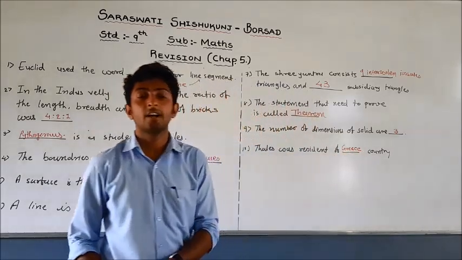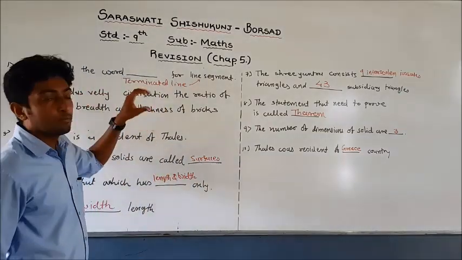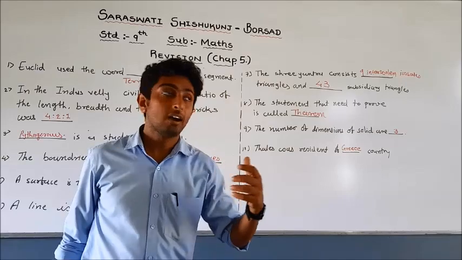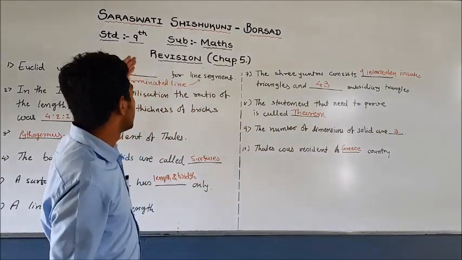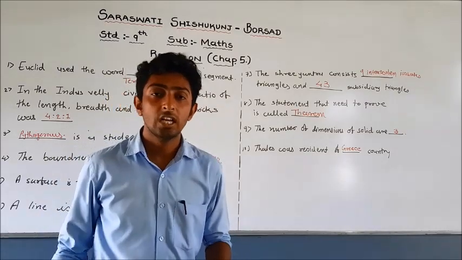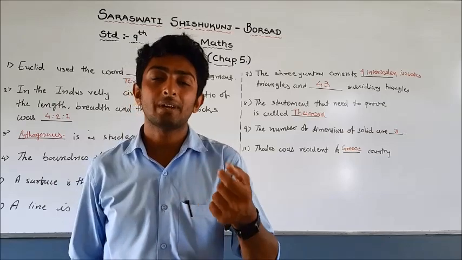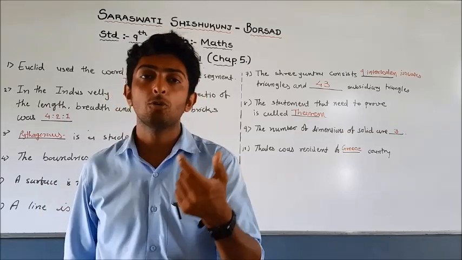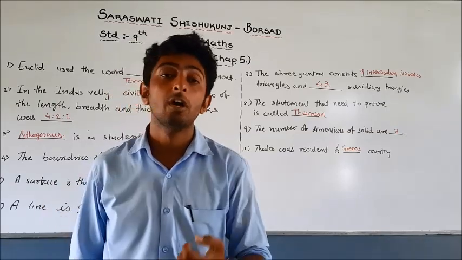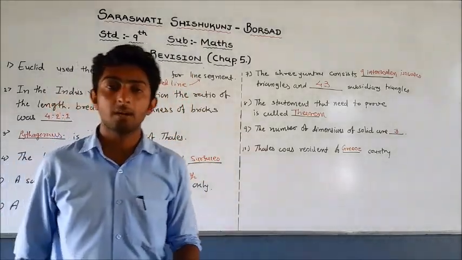Thales was a resident of Greece. Using this fundamental concept, in the examination there will be fill in the blanks, multiple choice and true false questions. You have to prepare axioms and postulates also. Sometimes in the exam you have to write any 2 postulates or any 2 axioms of Euclid's geometry. So this is the whole concept of chapter number 5.